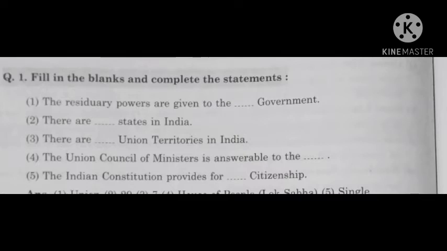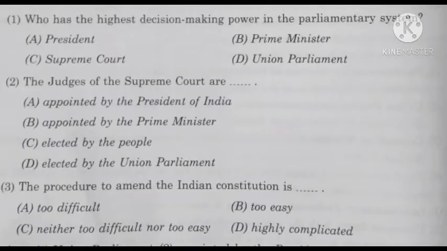Next question, the Indian Constitution provides for dash citizenship. Single. Next question, choose the right option. First, who has the highest decision making power in the parliamentary session? The answer is union government. Next, the judges of the Supreme Court are dash. Answer is appointed by the President of India.